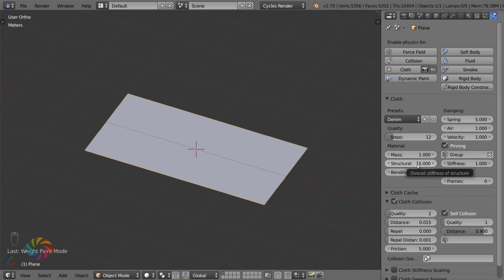And then you've got structural and bending. Structural is the overall stiffness of the structure, to directly read out a tooltip. And then bending defines how large the wrinkles are. Now, to me, both of these values sound like the exact same thing. I don't know how something could be stiff whilst not having large wrinkles. They seem like the same thing, but evidently they're not. Anyways, I'm going to use a stiffness value of 30 so that we get some nice bends in there, and a bending value of 2.